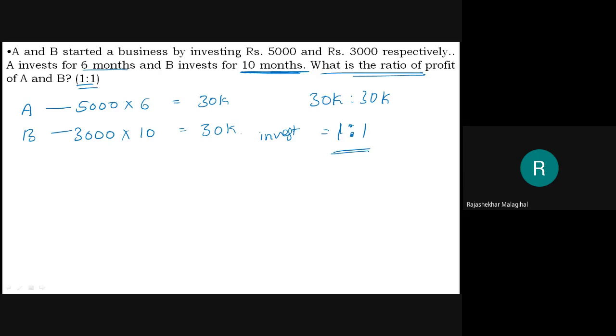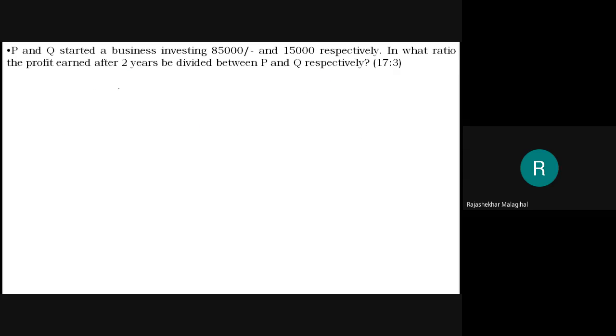Okay. Next we'll go to the second problem. P and Q started a business investing 85,000 and 15,000 respectively. In what ratio should the profit earned after 2 years be divided between P and Q respectively? Now P invested 85,000, for how many months or years is not mentioned. Since it says profit earned after 2 years, we'll assume that P and Q were in the business for 2 years.